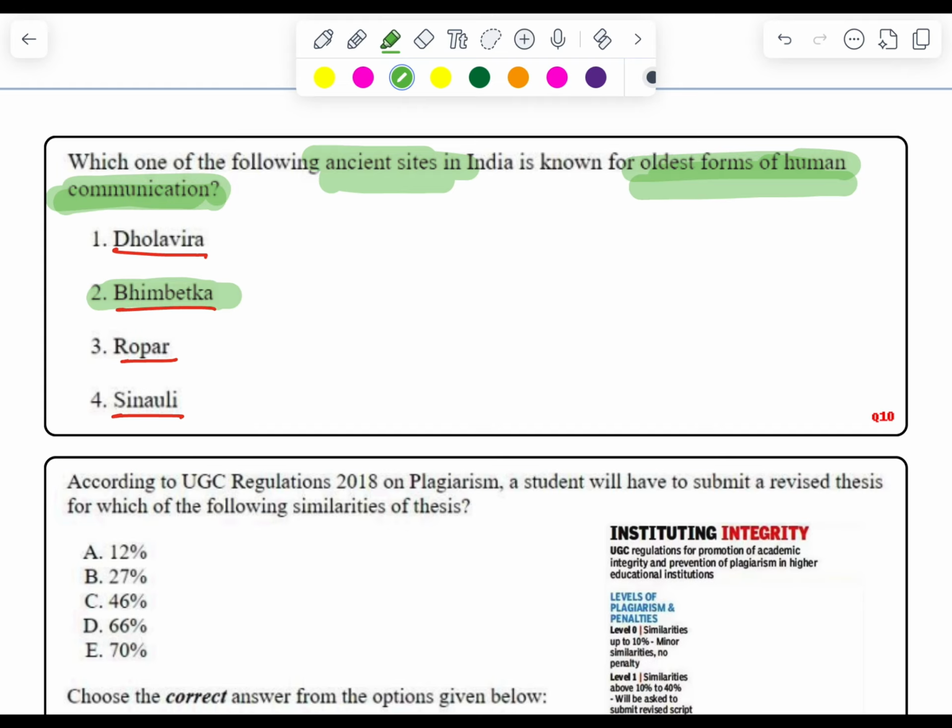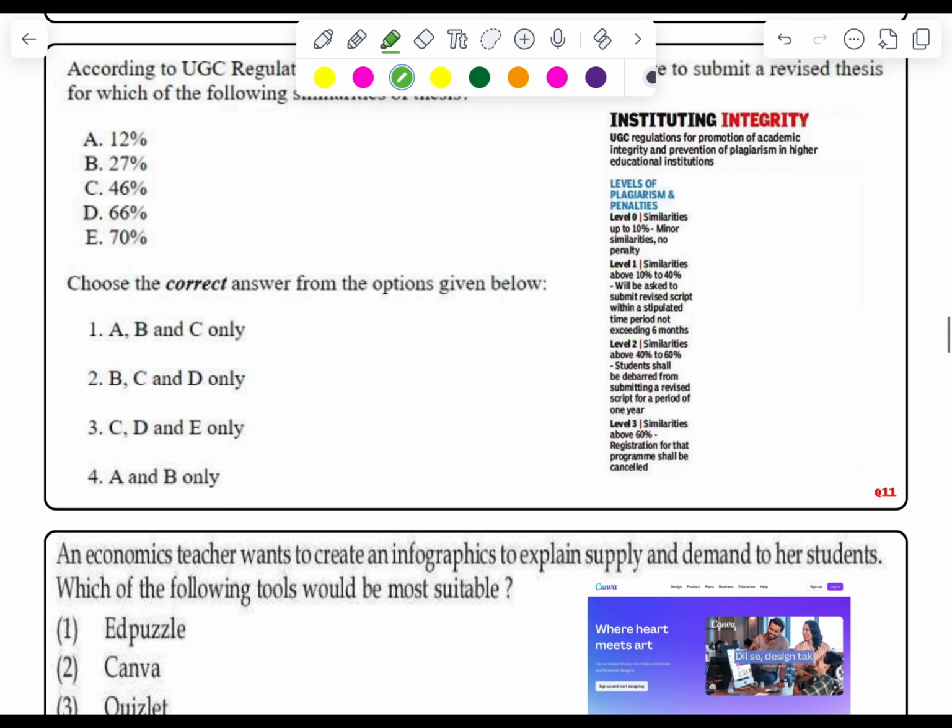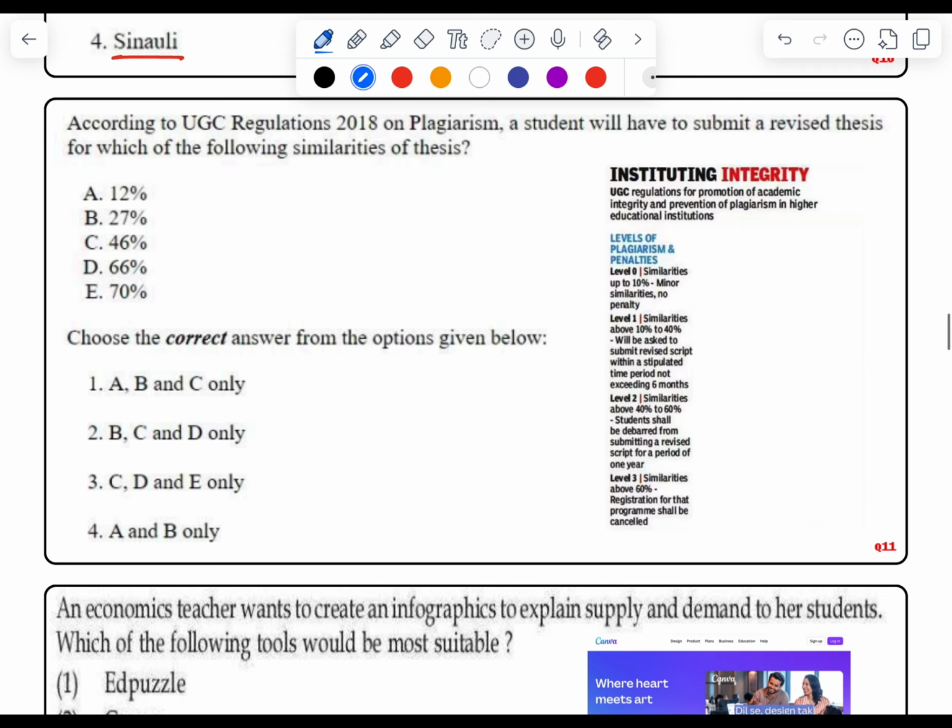Okay. Now moving to the next question. Question number 11. According to UGC Regulation 2018 on plagiarism, a student will have to submit a revised thesis for which of the following similarities of thesis. UGC in the year 2018 released a detailed regulation on plagiarism.